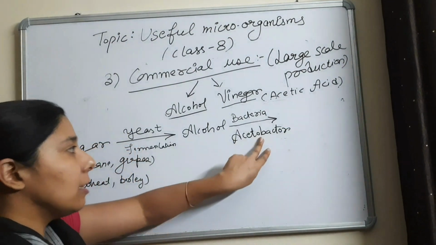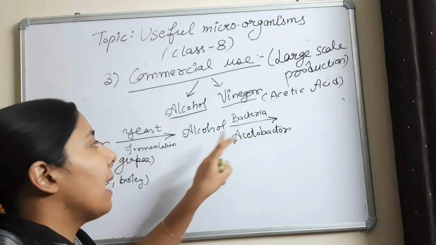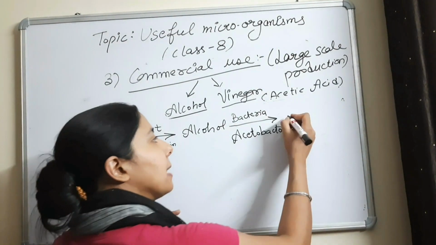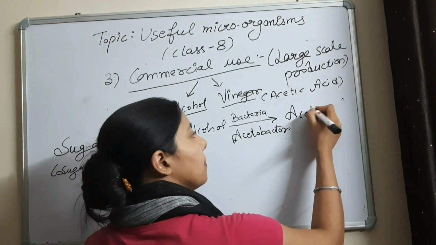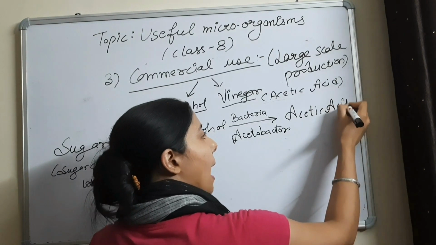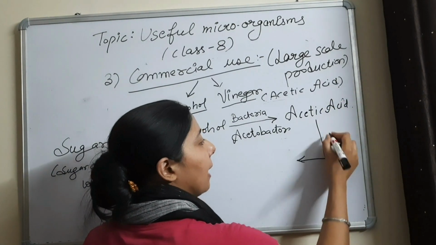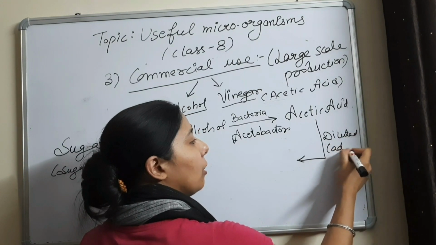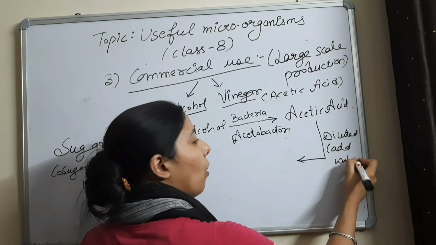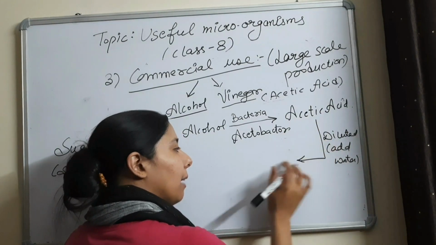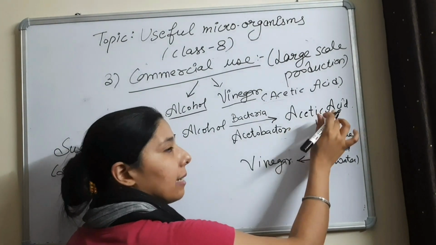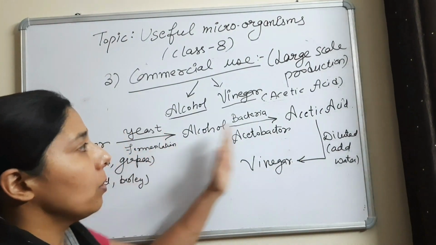Okay, this Acetobacter bacteria when added to alcohol converts the alcohol into acetic acid, and when this acetic acid is diluted, means we add water to this. Just add water and make it dilute. Then we get vinegar. So vinegar is nothing but the diluted acetic acid. So this is the whole process.